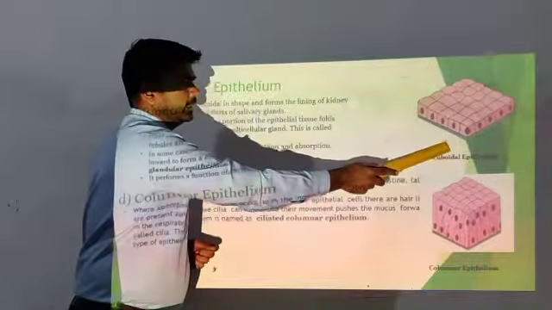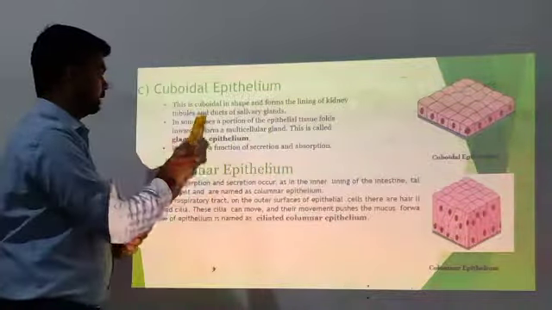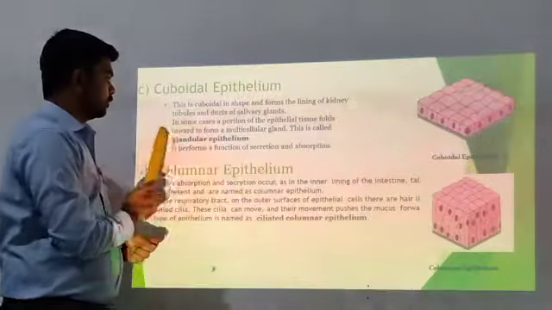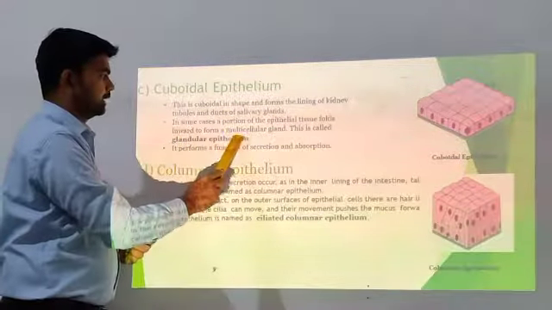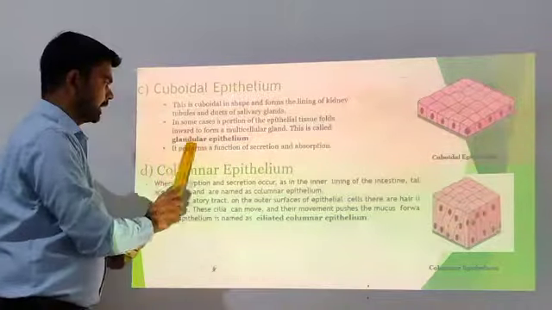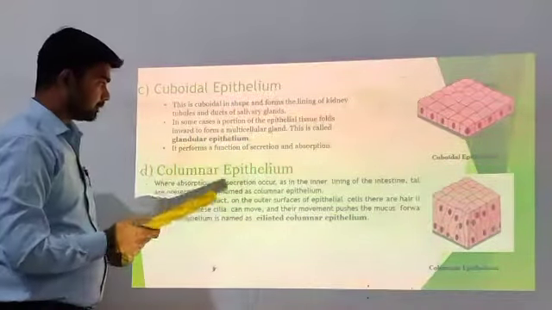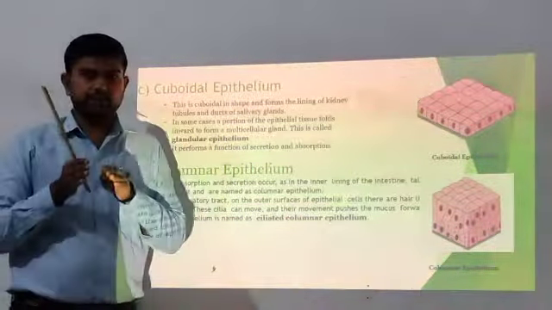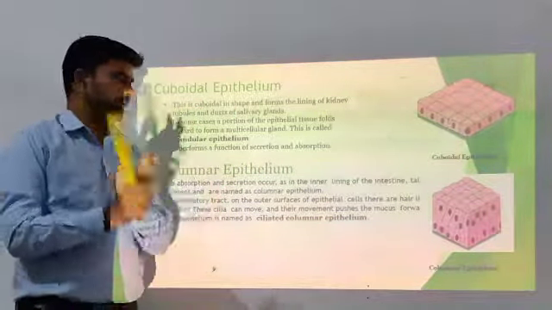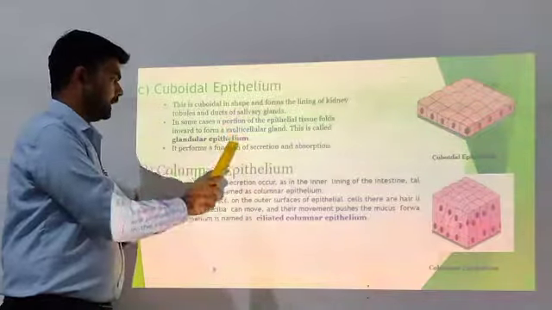It is present in the kidney of the human body. In some cases, a portion of the epithelial tissue folds inward to form a multicellular gland. This is called glandular epithelium. It folds itself and forms a number of blocks to make the glandular epithelium.